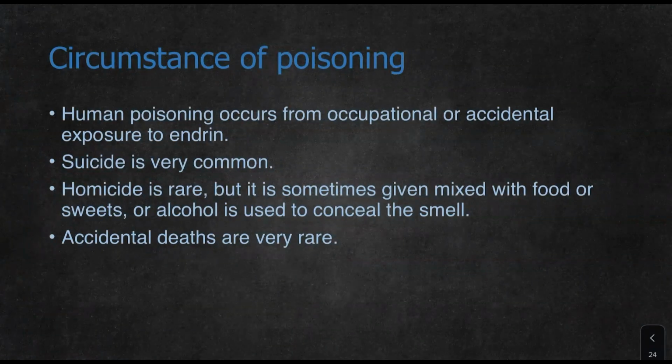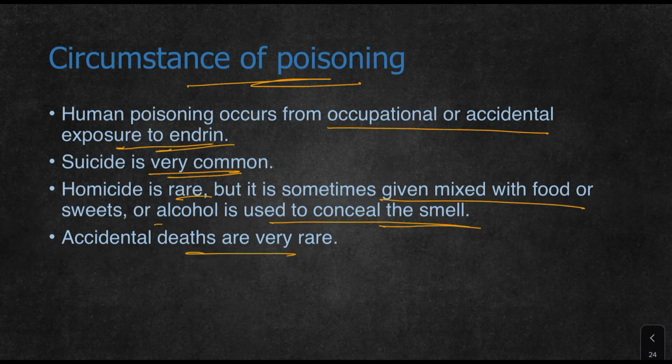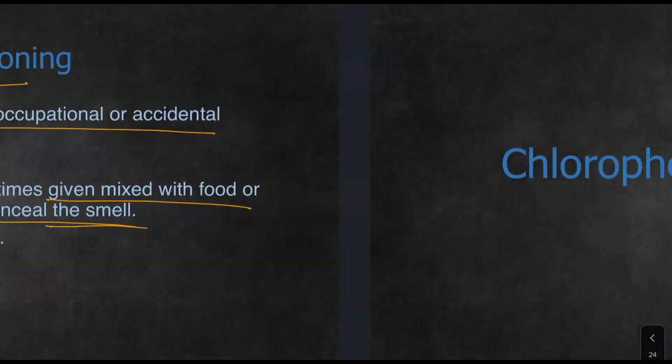Coming to the medical importance or consequences of poisoning of organochlorines, human poisoning occurs from occupational or accidental exposure to endrin. Suicide is very common. Homicide is rare, but it is sometimes given mixed with food, sweets, or alcohol to conceal the smell. Accident is very rare. So, like organophosphorus, suicide is common with these compounds. They are easily available because all the farmers use them as insecticides, and they are cheap and can be consumed. So suicide is very common from these compounds.